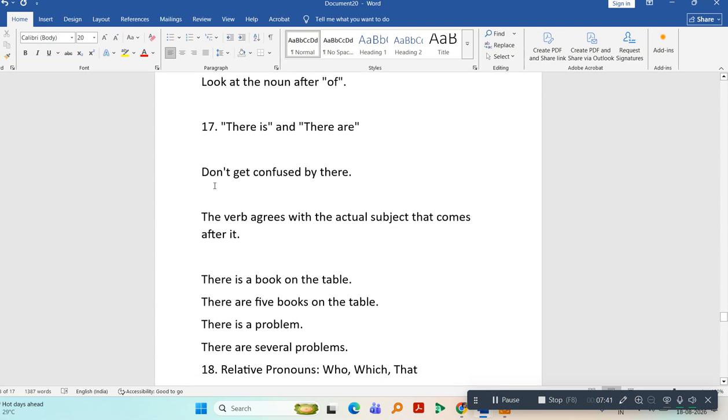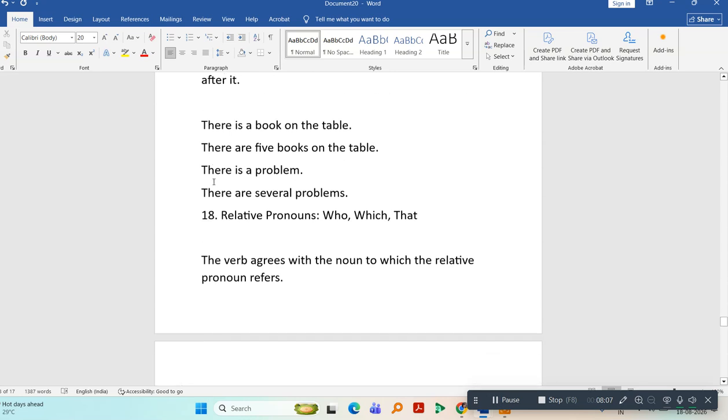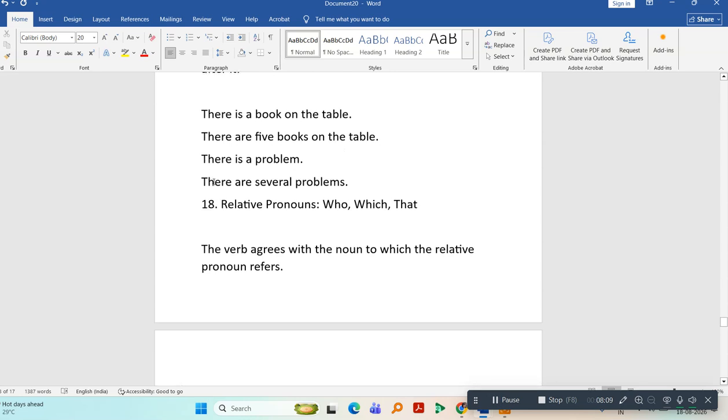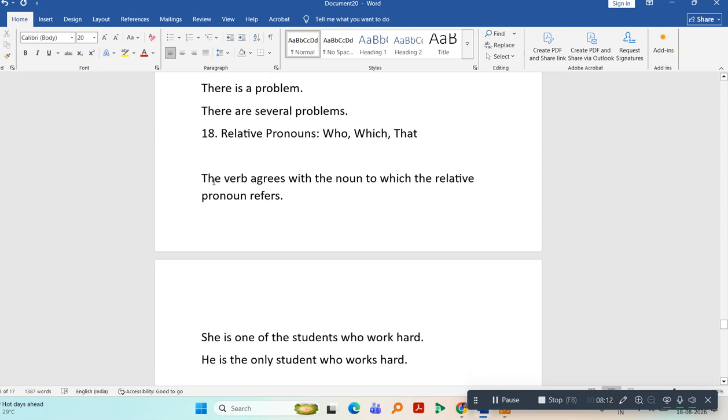And whenever you are using there is or there are, according to is and are, you will use the subjects. For example, if the noun is singular, then you will use the word there is. If the noun is plural, then you will use the word there are. There is a book on the table. There are five books on the table. There is a problem.